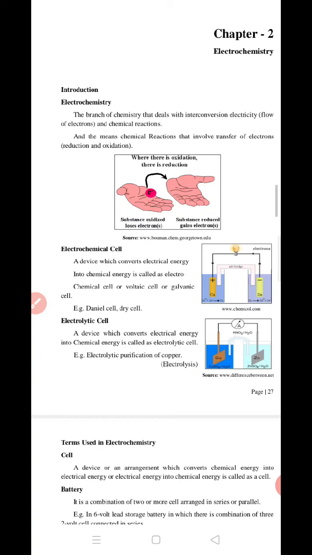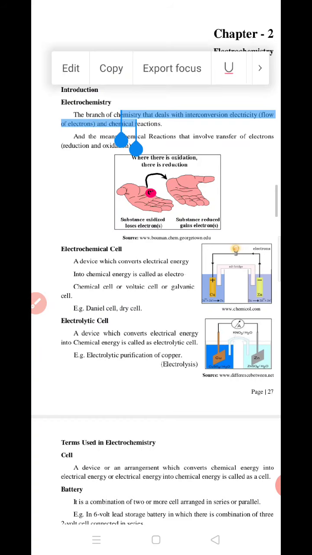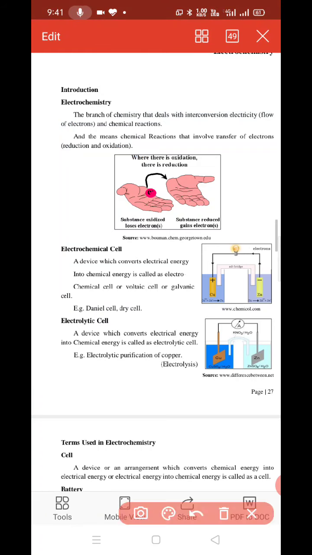What is electrochemistry? Electrochemistry is the branch of chemistry that deals with interconversion of electricity.